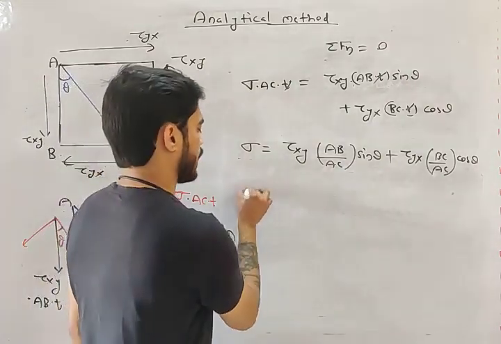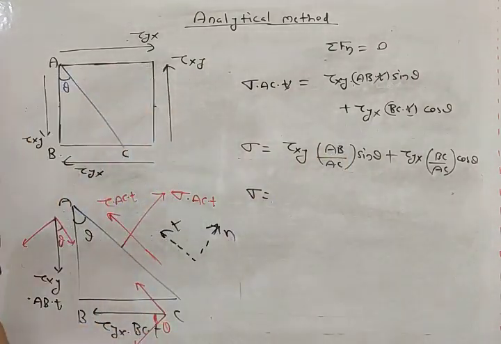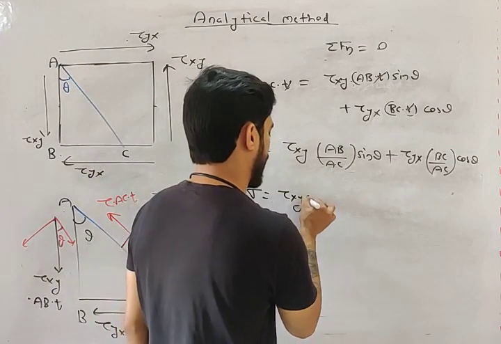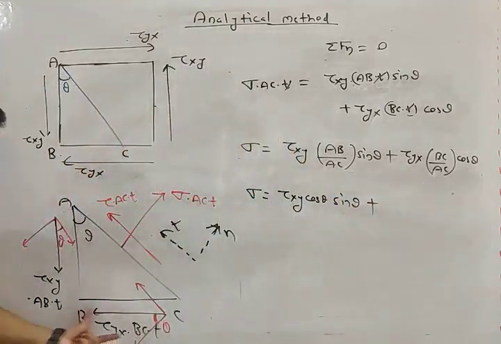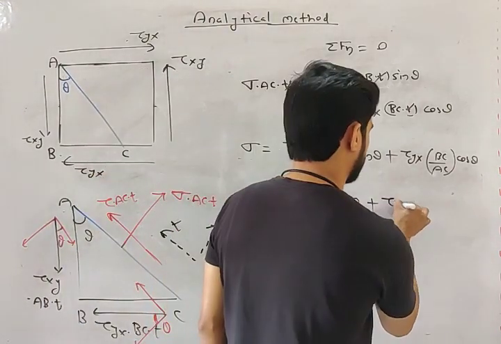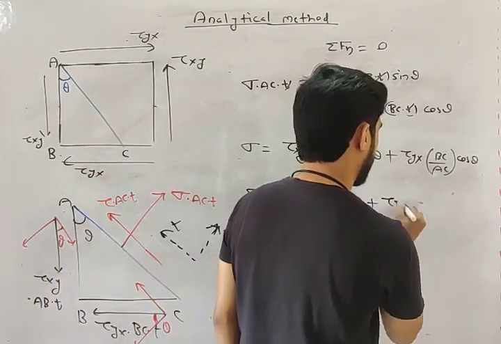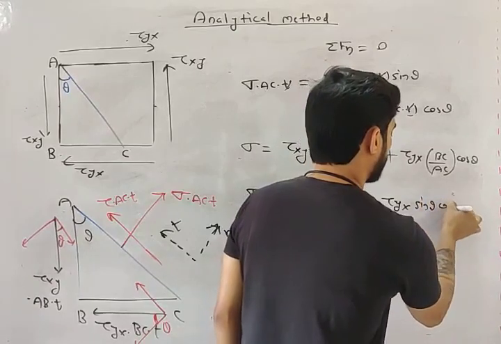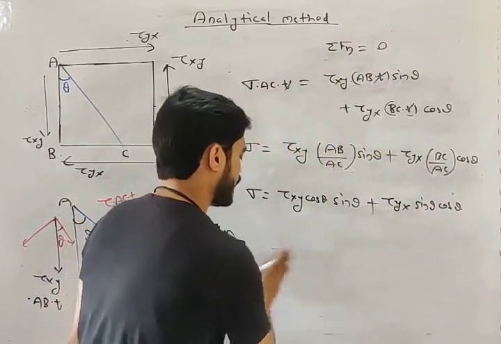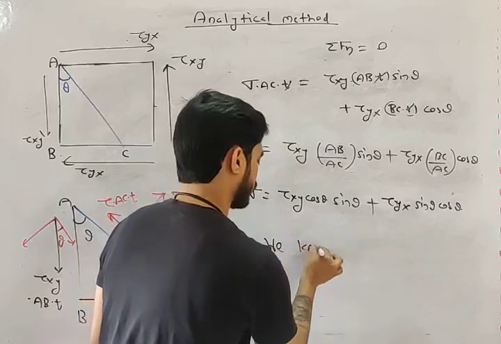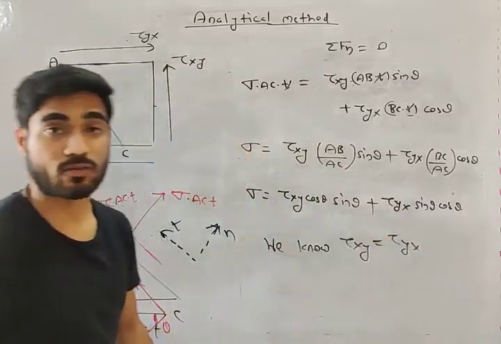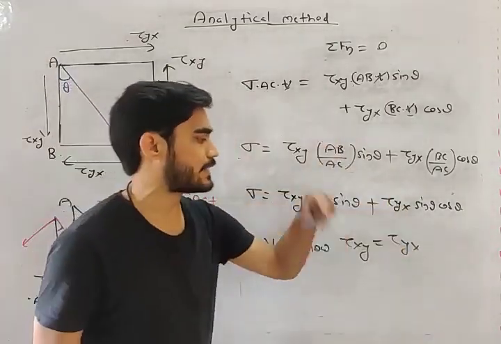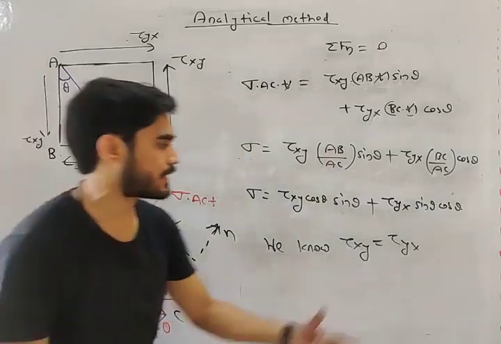Now, what will be AB by AC, my friend? AB by AC will be cos theta. So this will become tau xy cos theta sin theta plus, what will be BC by AC? Sin theta. So this will become plus tau yx sin theta cos theta, right? Now we know tau xy is equal to tau yx. So put tau yx equals to tau xy.